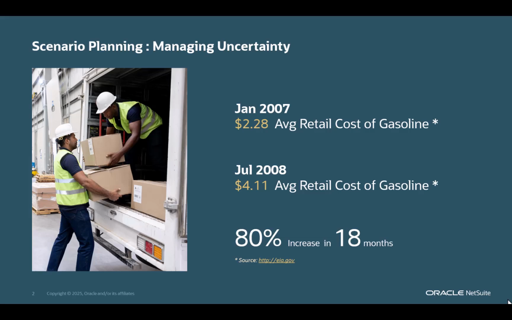I worked in the strategic FP&A team of a global package delivery company where gasoline was a massive part of our cost of sales. So when the price of gas soared 80% over 18 months, we managed this through a variety of what-if scenarios. What if price goes to $6? What if price goes to $8? So the price of gas was an external what-if, similar to tariffs today.